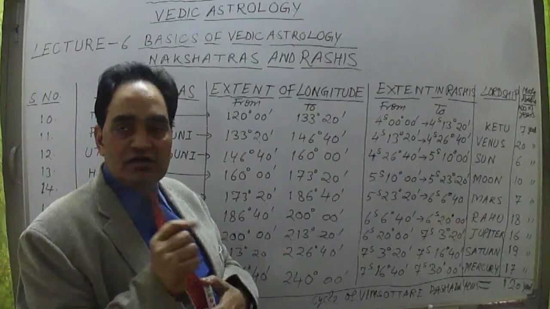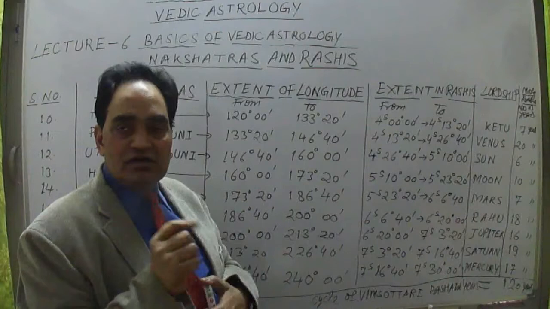Why? Because 6 degree plus 6 degree is 12 degree, but 40 minutes plus 40 minutes is equal to 80 minutes. But 80 minutes is equal to 60 plus 20. 60 minutes is 1 degree. So 1 degree is added into 12 degree. So this is 13 degree 20 minutes. Okay, so 6 degree 40 minutes plus 6 degree 40 minutes is equal to 13 degree 20 minutes.